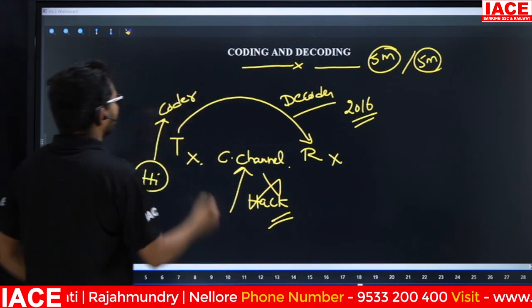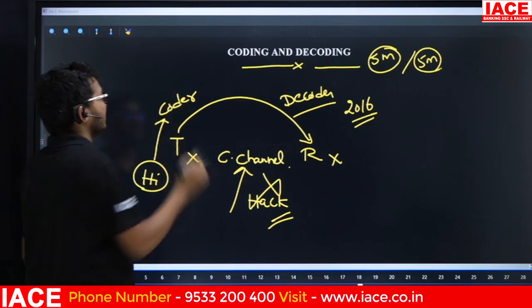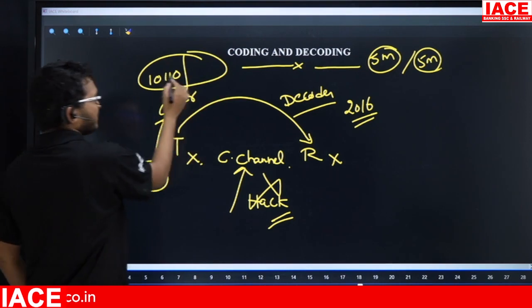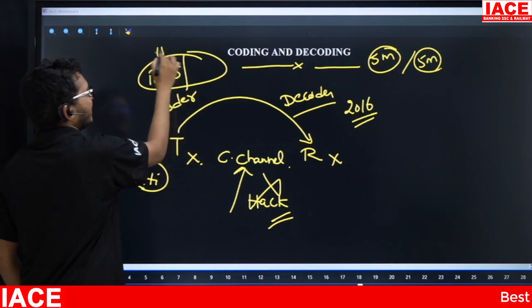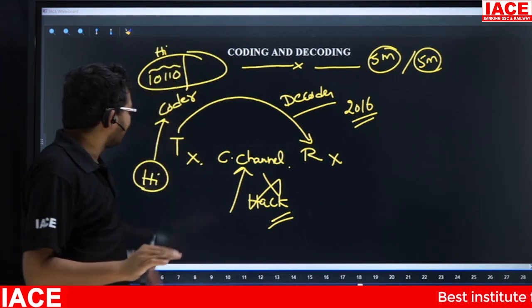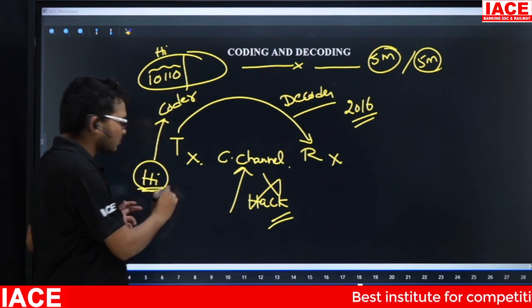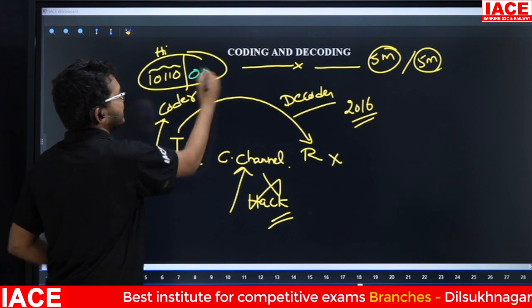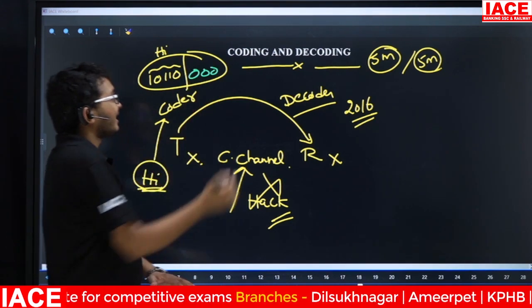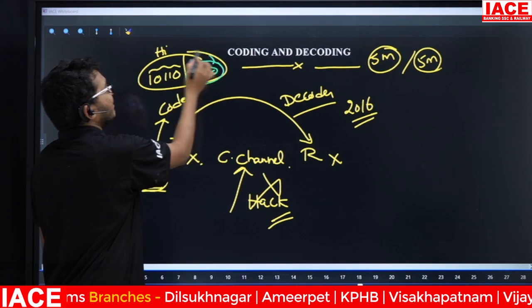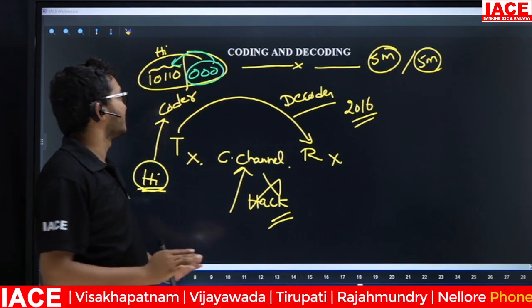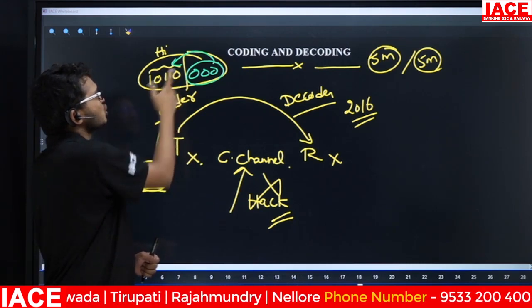Suppose the coding form is binary, something like 10110. Along with the original data, our coder adds some more extra bits. Remember, adding these extra bits to our original data is called encryption.